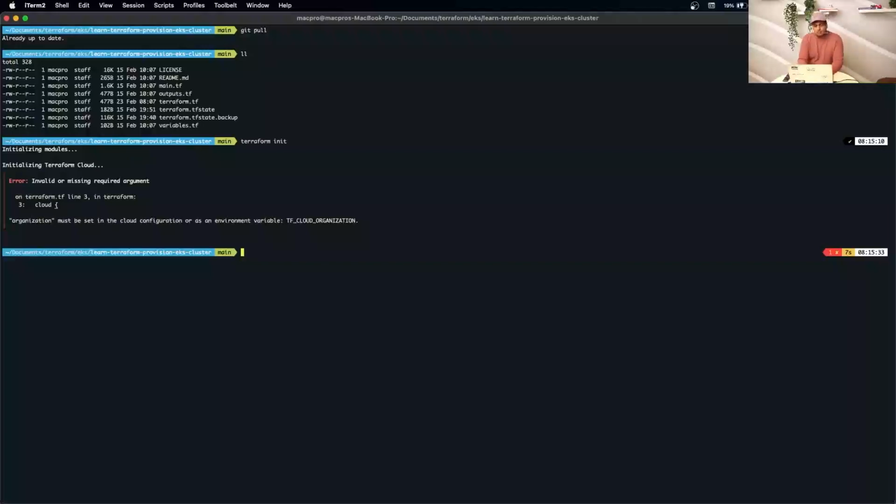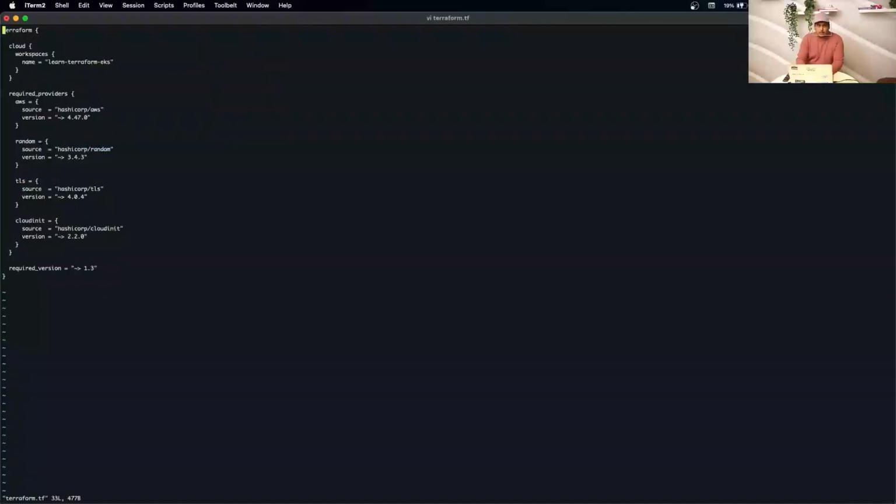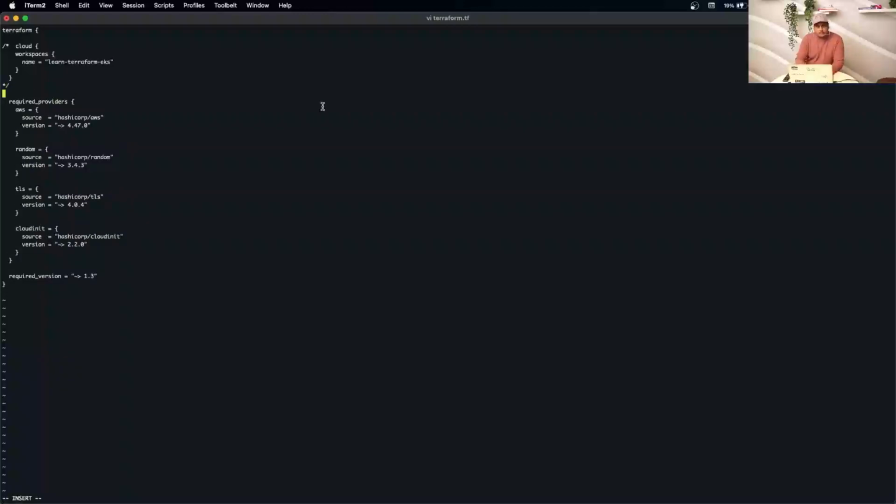We use Terraform Open Source, so for that, we need to edit this file. So let's comment out this section here. Like that. So basically we don't use Terraform Cloud, we use open source with the AWS provider.